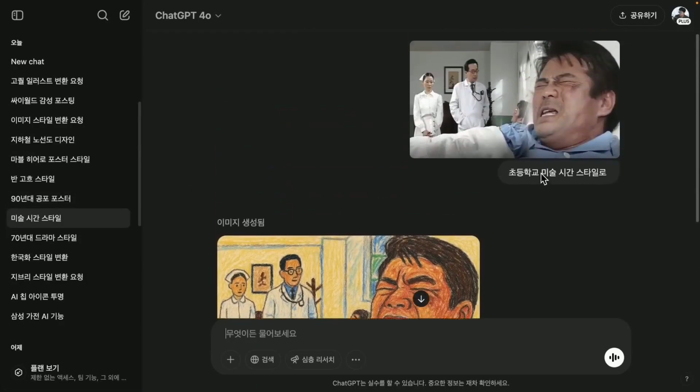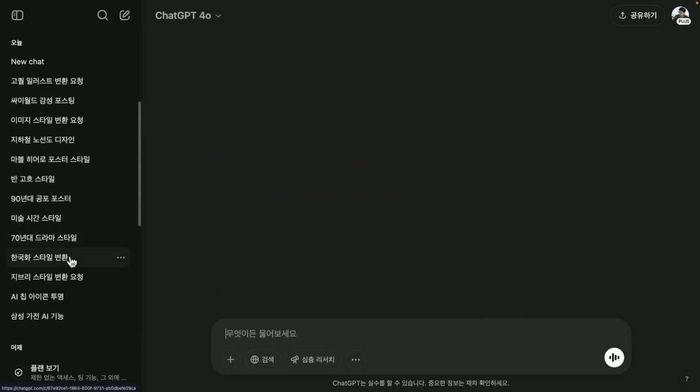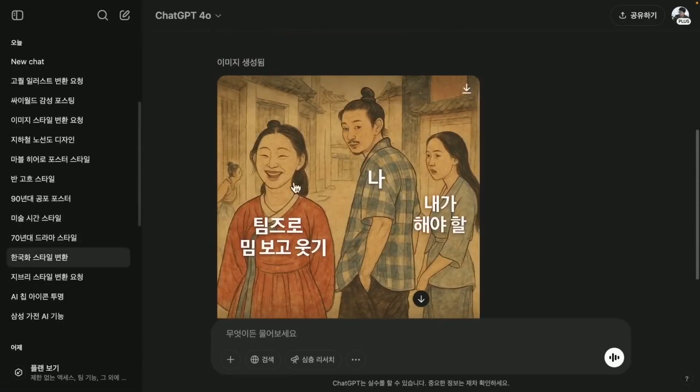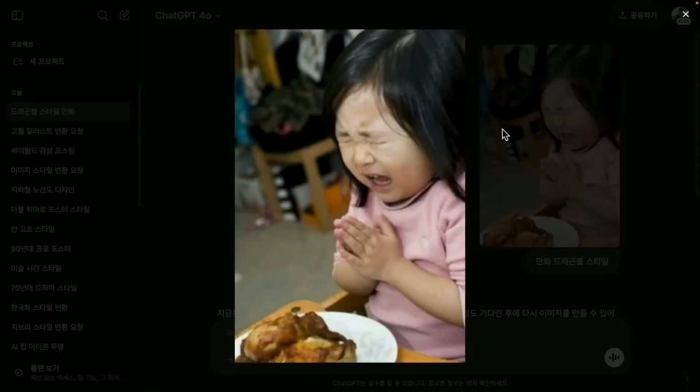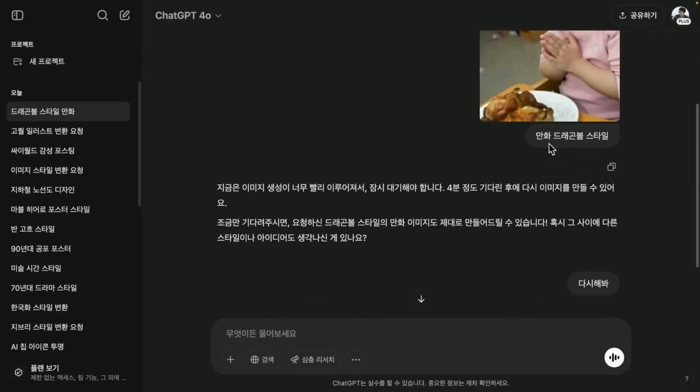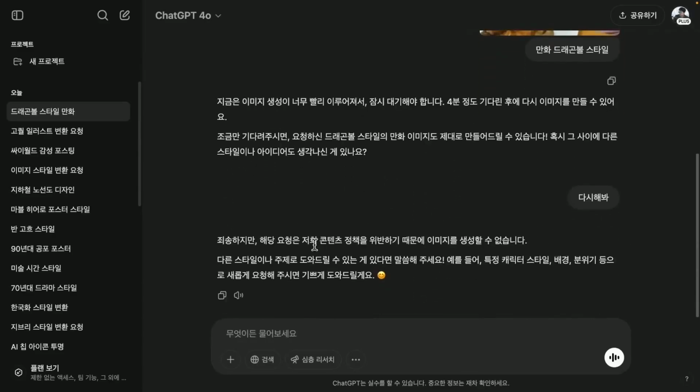If you can make good use of these capabilities, it appears that the system has learned from a vast amount of data, but we must also consider copyright issues, as some things do not work well due to these legal constraints. So I attempted to change this into a Dragon Ball style, but it turns out that doing so was flagged as a violation of content policies.